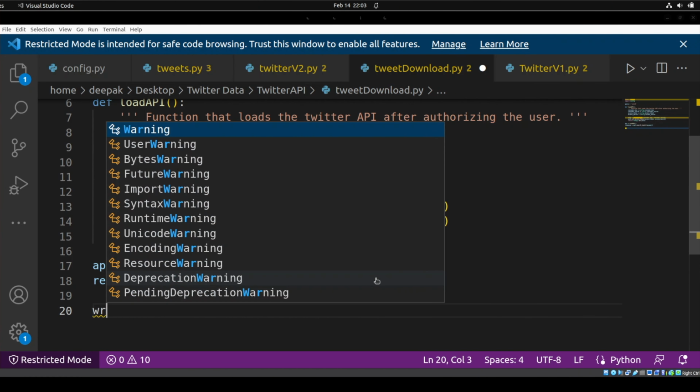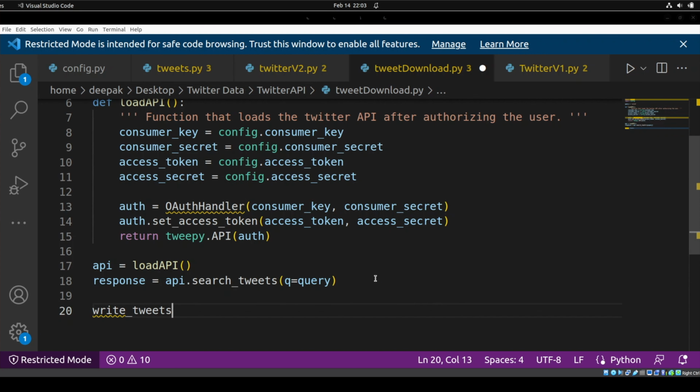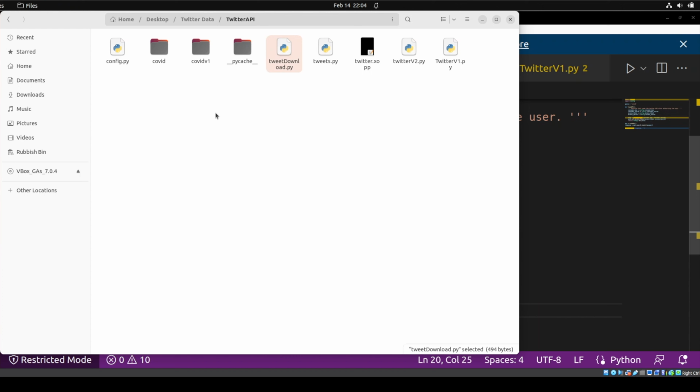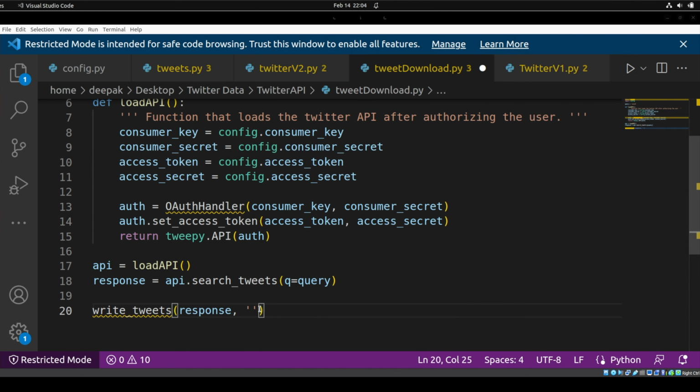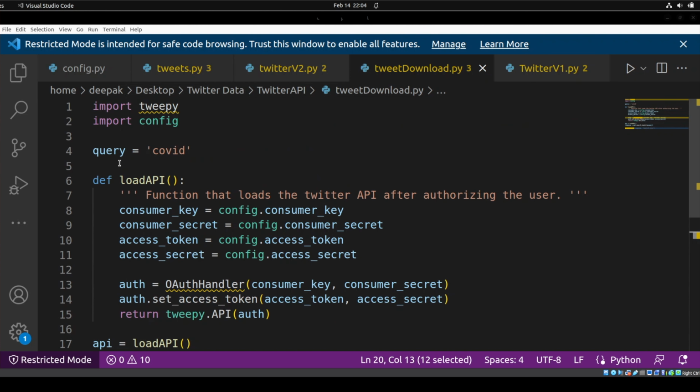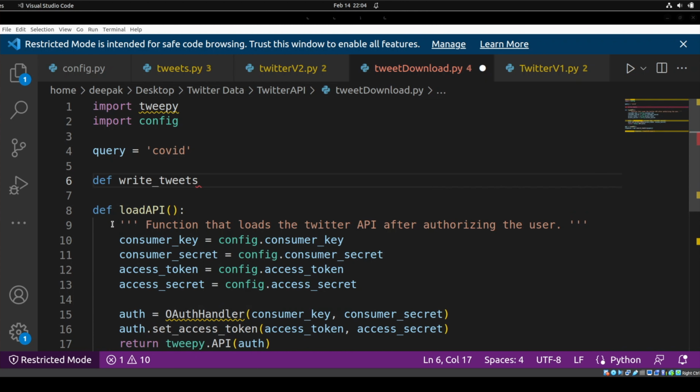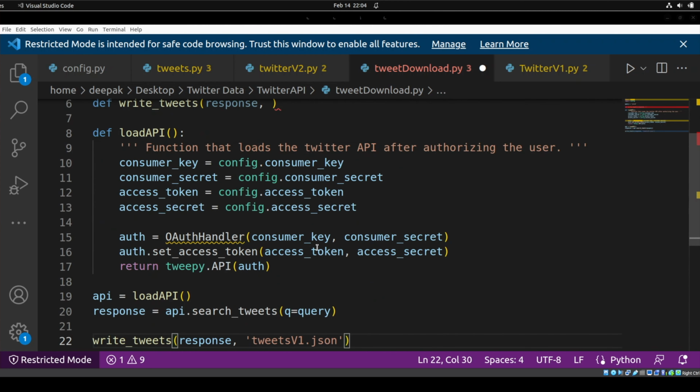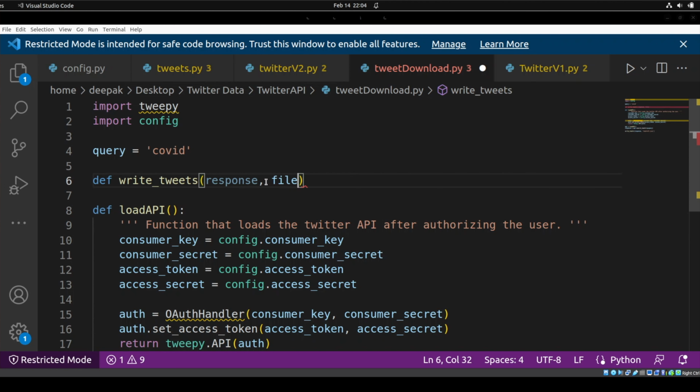What I want to do, I just want to write a function so that I can store these tweets. So what I will do, I will pass a response inside this, and I will just create a JSON file. We don't have any JSON file here right now. So tweets.json, and I will make it v1, but we don't have this write function right now. So what I will do, I will just create a function here, write_tweets, and I want to pass a response, what I'm getting. And another thing, I want to pass this file name maybe.